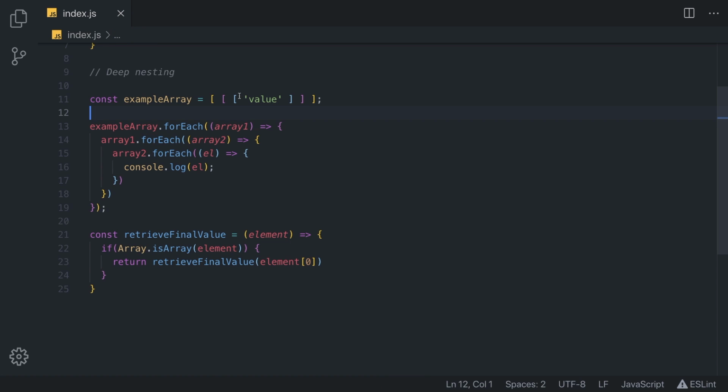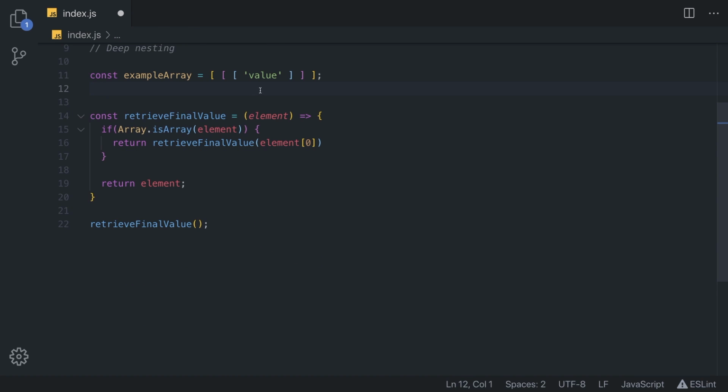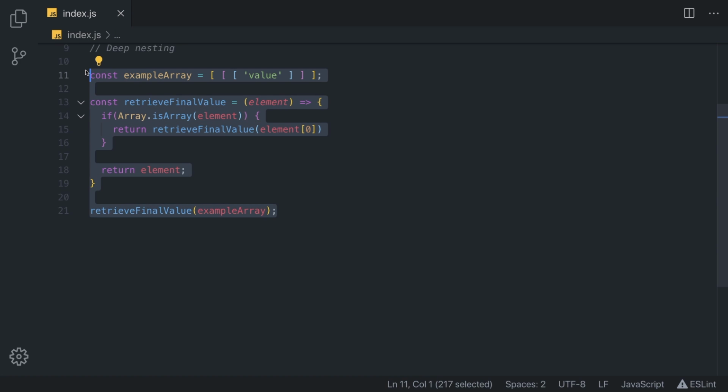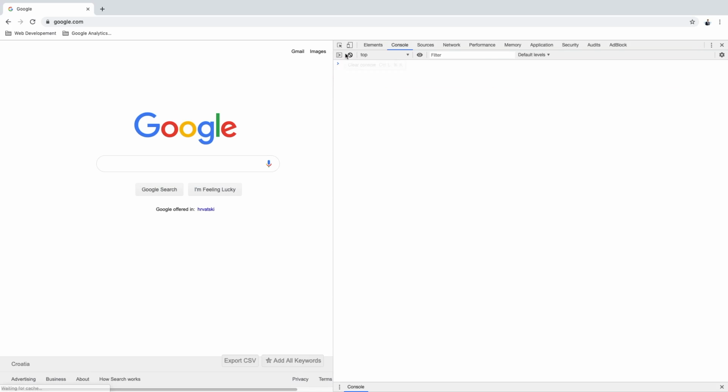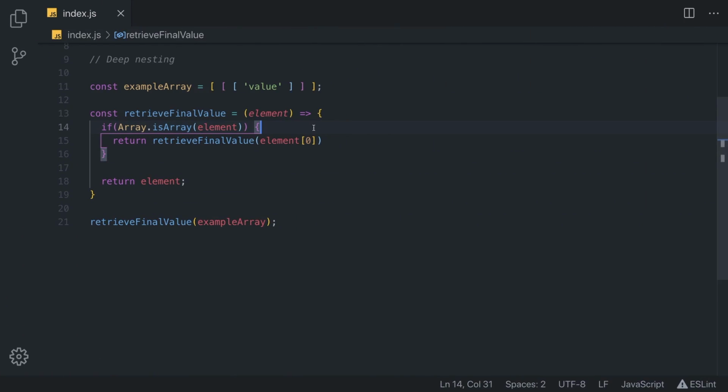So this is it. The second time we are passing this array, and this element 0 is going to be this. And the third time we are passing this array, now this if statement is not going to work, and then we simply want to return element. Now we can remove this, actually pass our example array to our function call, copy all of this and get back to our console. We can refresh, remove the errors, and we can run it, and we indeed do get a value. So you can see that we do get the same thing, but this code is much cleaner and much easier to read. It is also less repetitive, and it is also reusable.